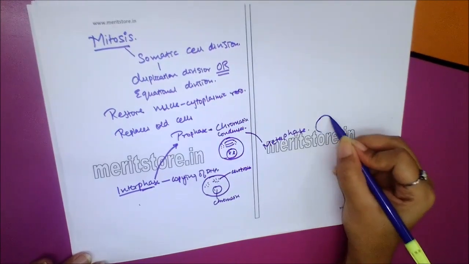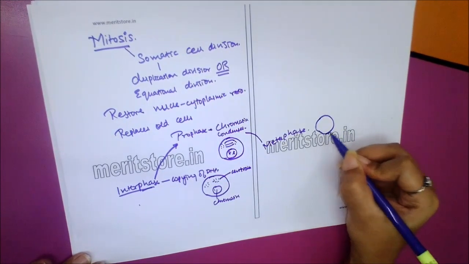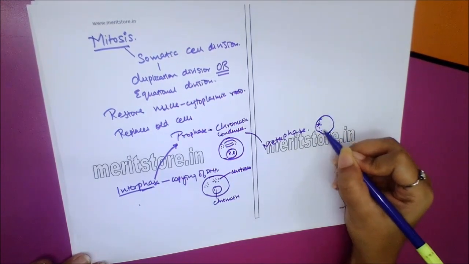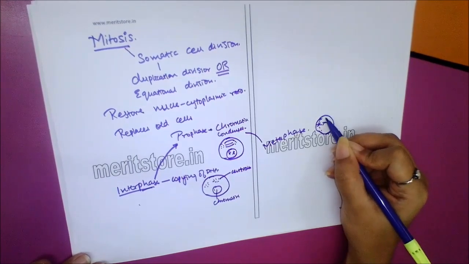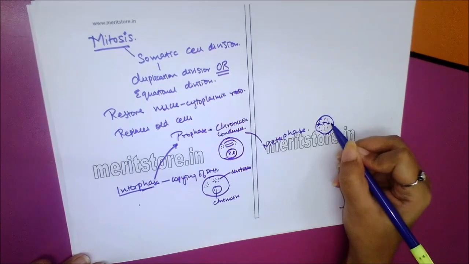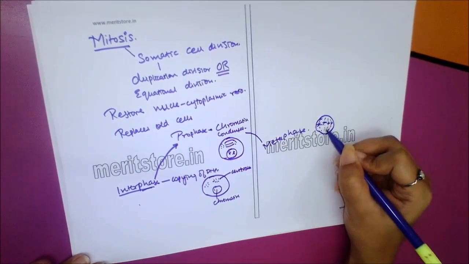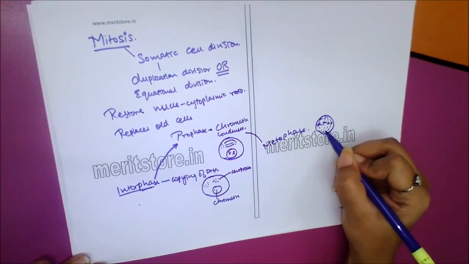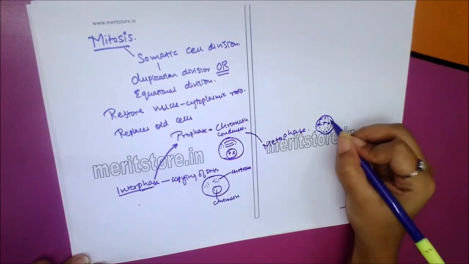These are the centrioles and these are the spindles.